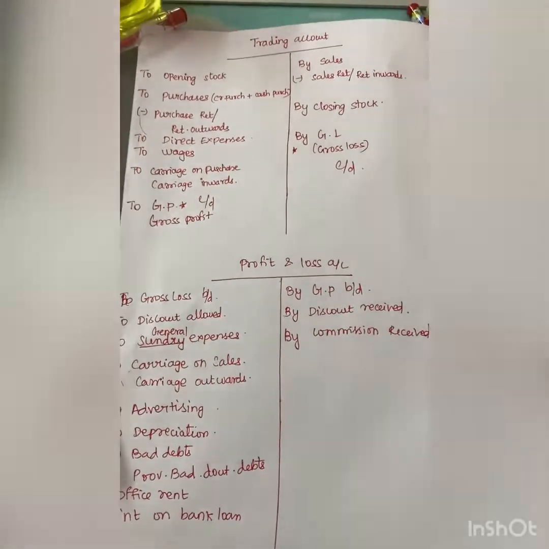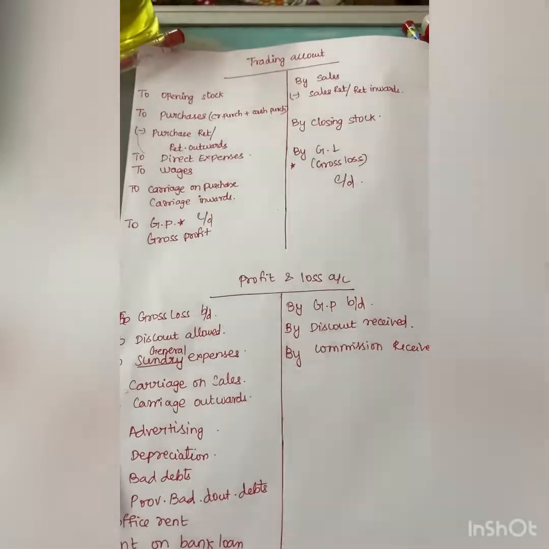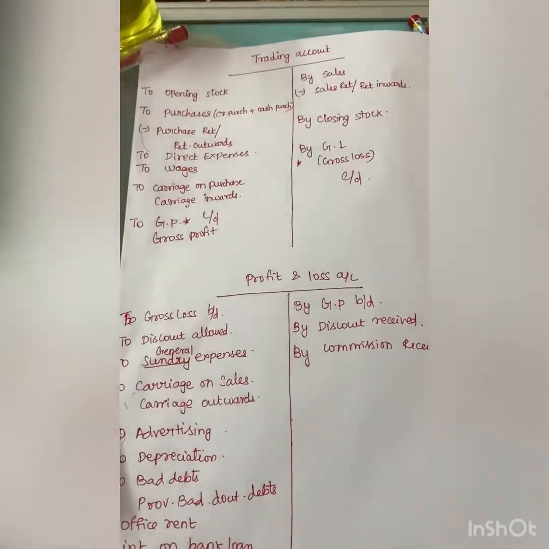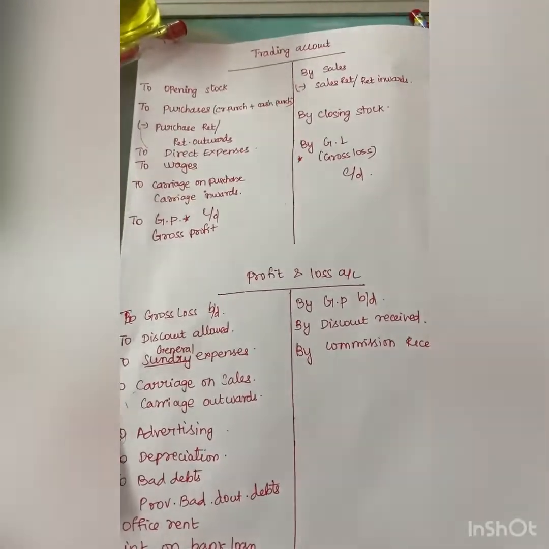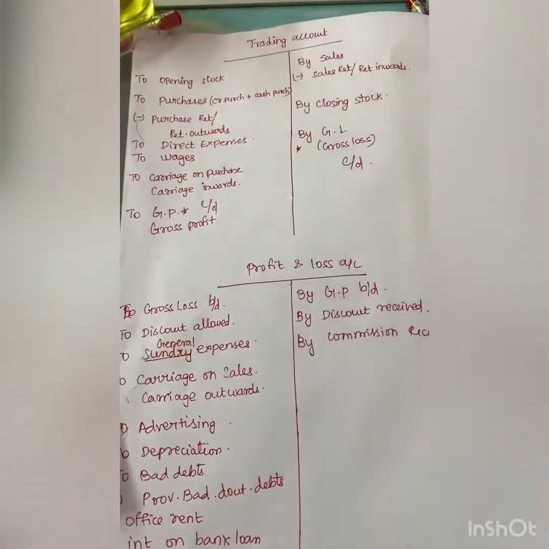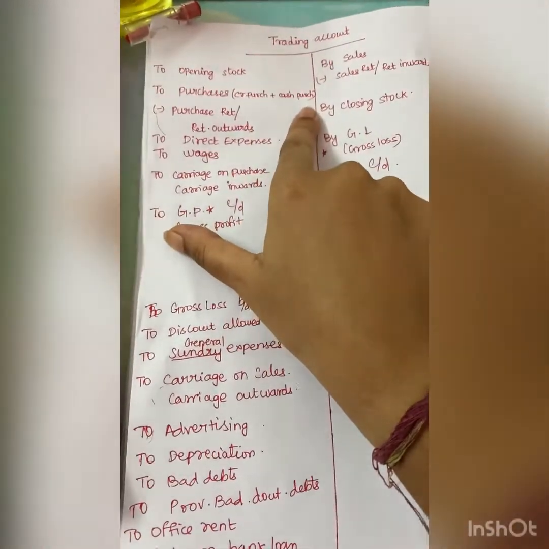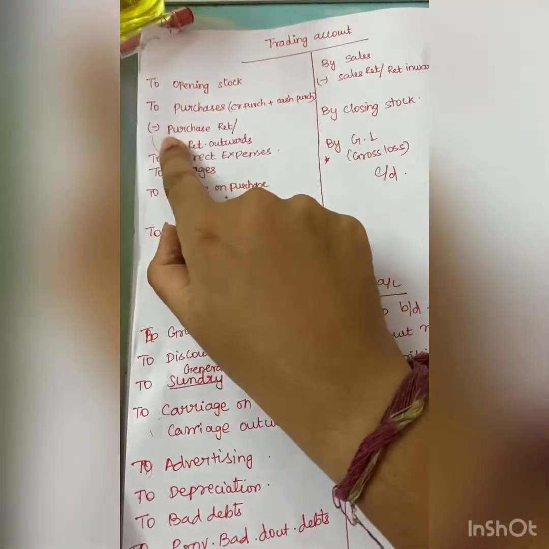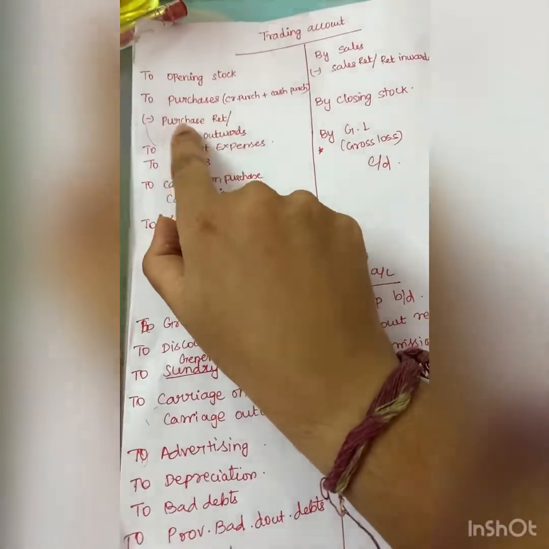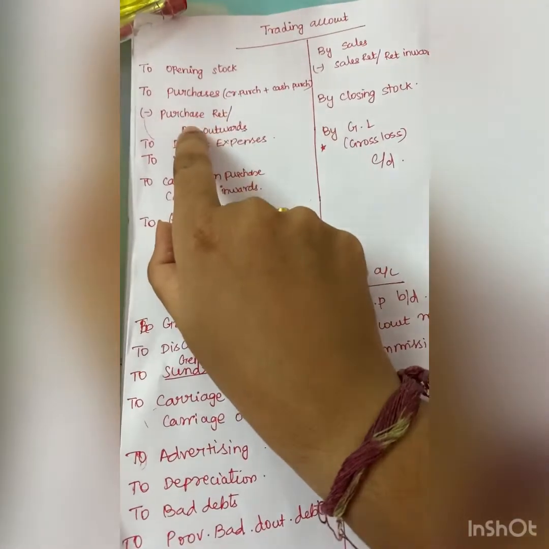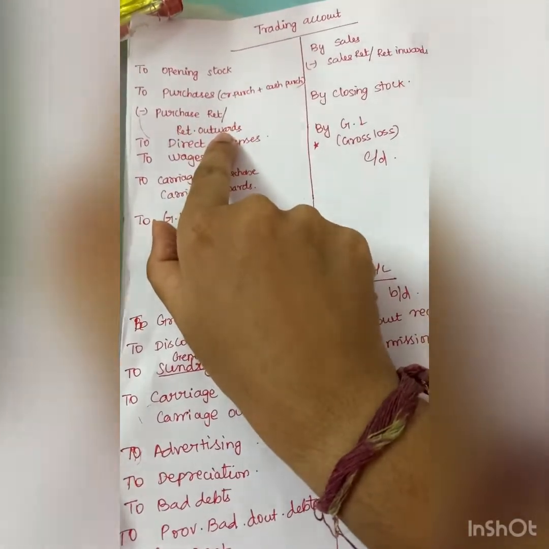so you can write it in the notebook and preserve it for this unit alone. And in trading account, your debit side starts with opening stock. It is not opening capital, it is opening stock. Purchases includes both credit purchase as well as cash purchase. Purchase returns, purchases less purchase returns. Purchase return can also be given as return outwards in the question paper.